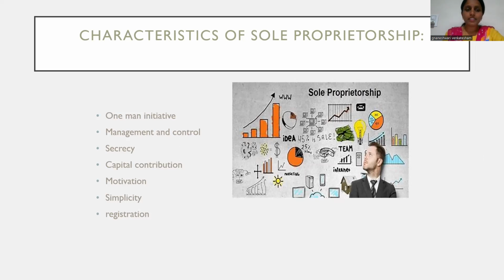And the next characteristic is secrecy. See, business means trade secrets should be kept in the business itself. No other people are involved, so the one person who is the owner knows all the business secrets. These secrets will not be shared with other parties. This is another characteristic. And the next thing is capital contribution.